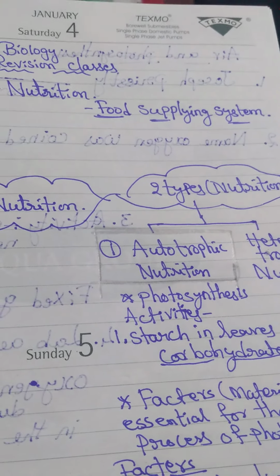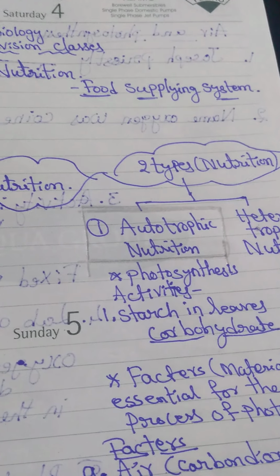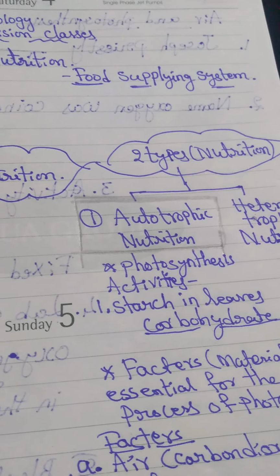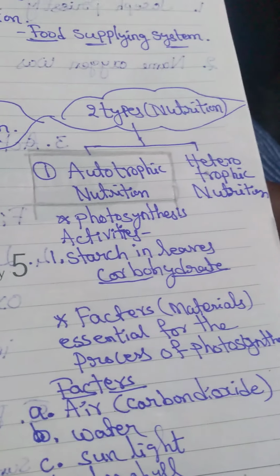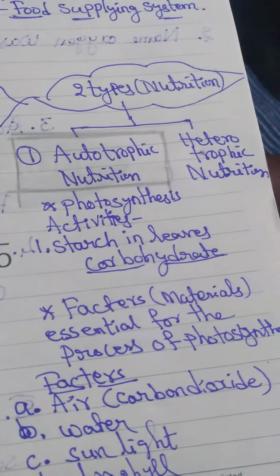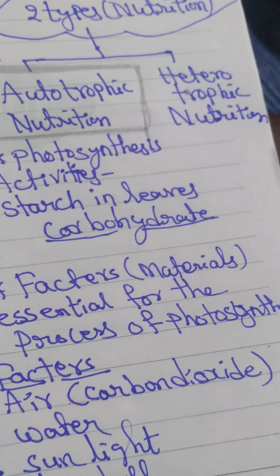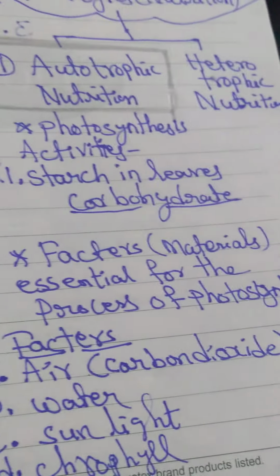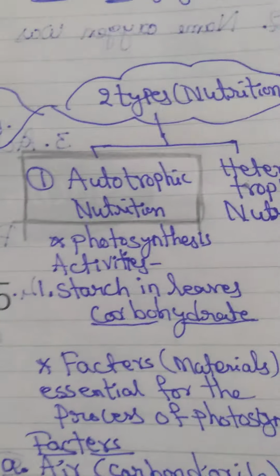Here in photosynthesis, what is the photosynthesis process? By using the photosynthesis process, some activities are there. The first activity is starch in leaves, that is nothing but carbohydrates present in the leaf. And the next topic we completed is the factors, also called materials, essential for the process of photosynthesis. What do you mean by materials? They are nothing but air, that is carbon dioxide, water, sunlight and chlorophyll. These materials or factors are essential for photosynthesis.